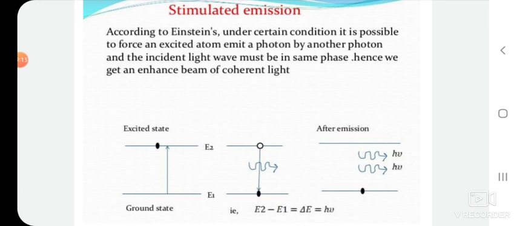An alternative method is used to stimulate an excited electron to emit a photon and fall back to the ground state. The incident photon stimulates or forces the excited electron to emit a photon and fall into a lower state. The time required, the lifetime of this process, is 10 to the power of minus 3 second.